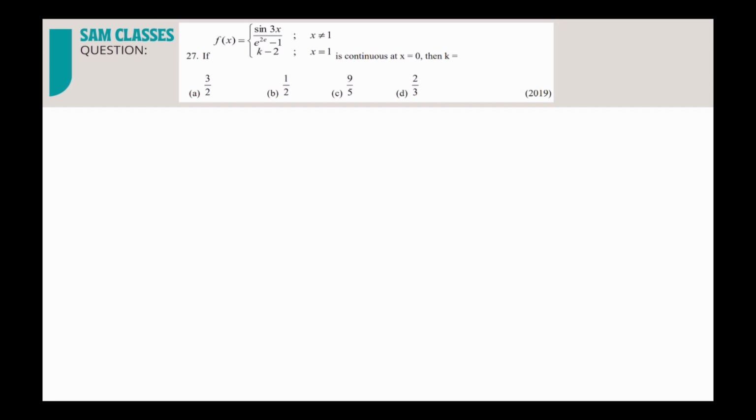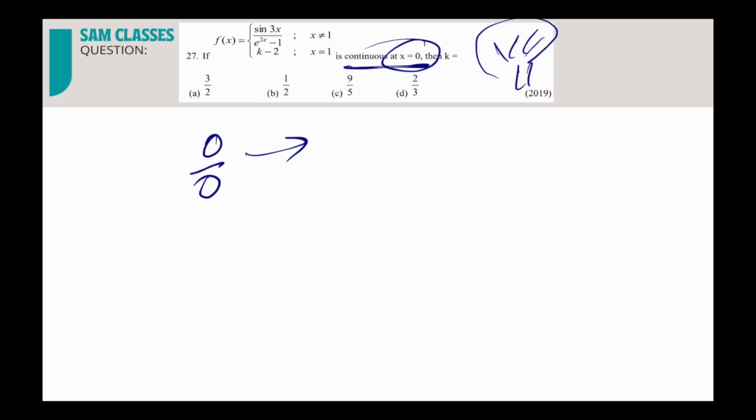Very simple question. It is continuous at x equal to 0. Put x equal to 0: sine 0 by 1 minus 1, which is 0. So it is in the form 0 by 0. The moment you see 0 by 0, the bulb glows: L'Hopital, directly. So differentiate it. Differentiation of sine 3x is 3 cos 3x, and the denominator is e power 2x, so 2 e power 2x.